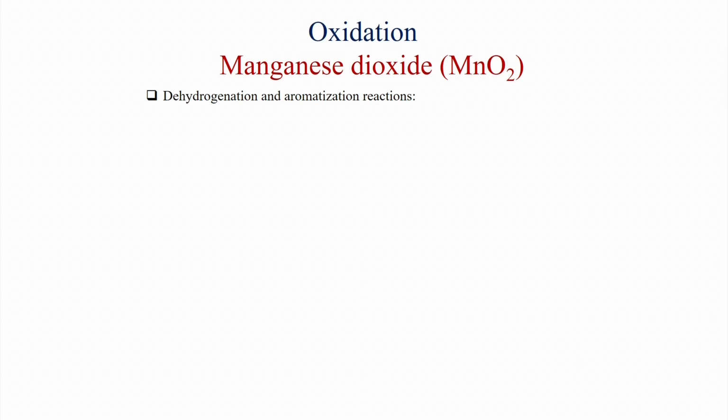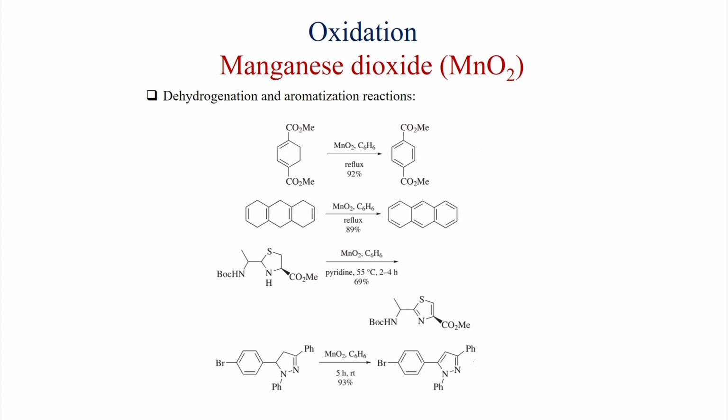Dehydrogenation and aromatization reactions: previously we have seen DDQ is mainly used for these, but manganese dioxide can also do this kind of reaction. Like this diester, when treated with manganese dioxide in benzene reflux condition, it gives this benzene derivative in 92% yield. Similarly, when this unsaturated compound is treated with manganese dioxide in benzene reflux, it gives anthracene in 89% yield. So aromatization is possible when manganese dioxide is used.